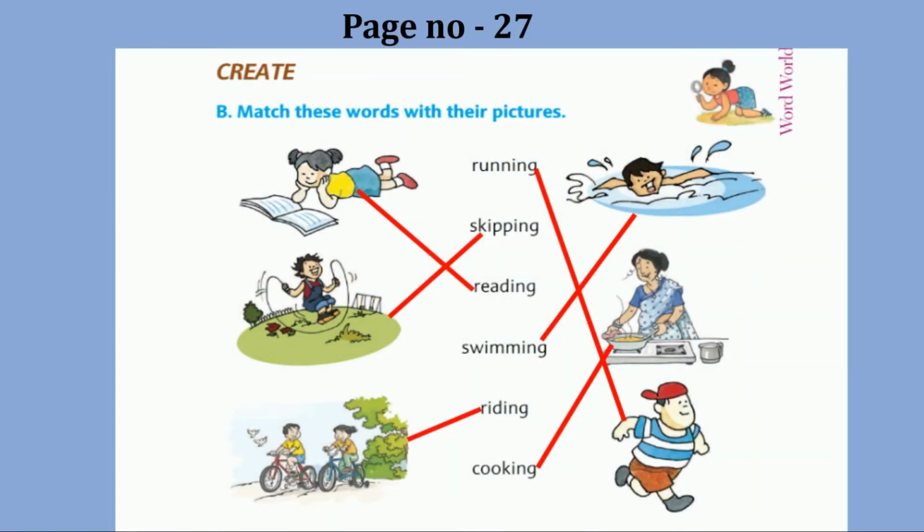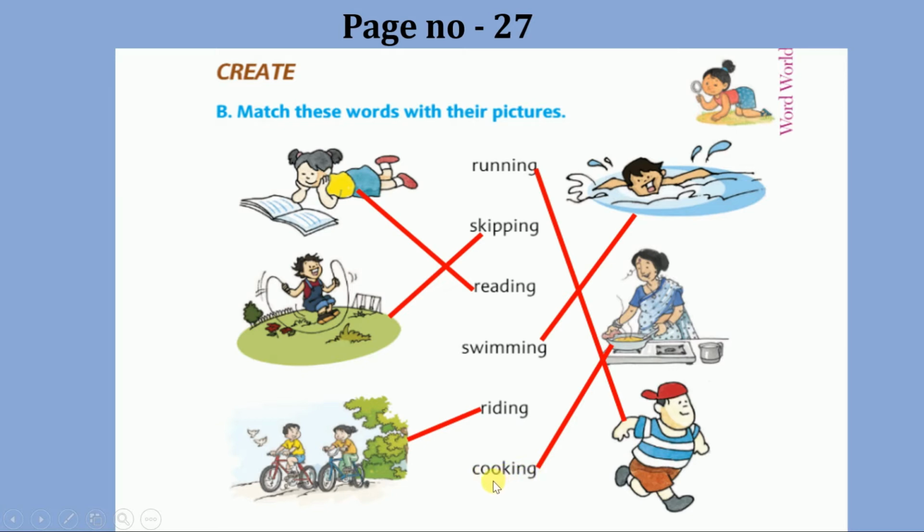Open page number 27 in your textbook. Question number B. Match these words with their pictures. Here in this question some pictures are given and in the middle some words are given. Let us read all the words once. Running, skipping, reading, swimming, riding, cooking.